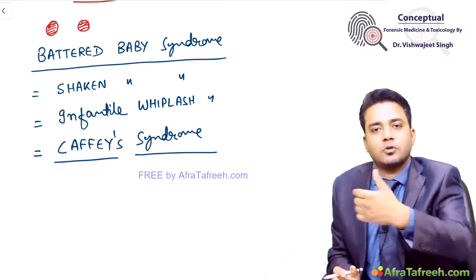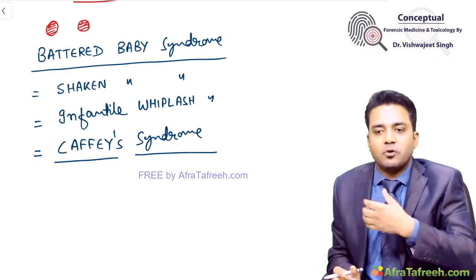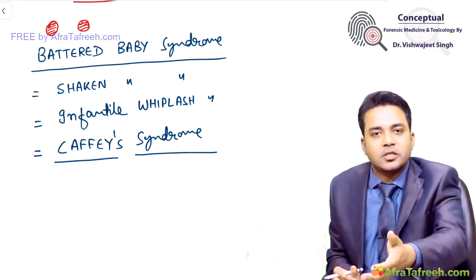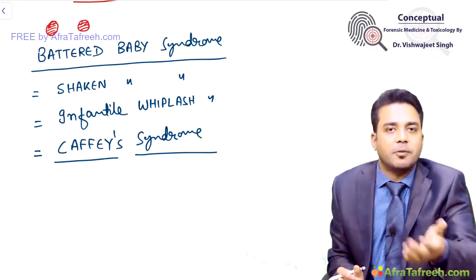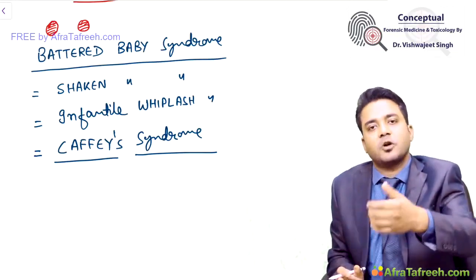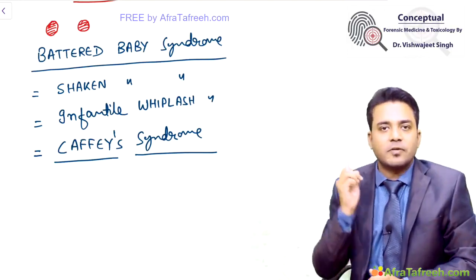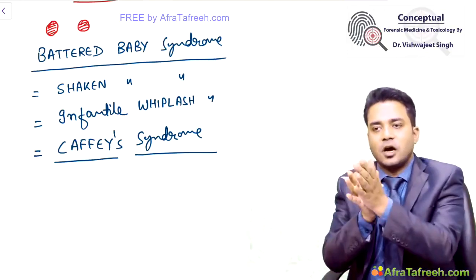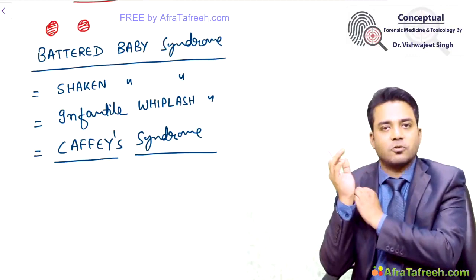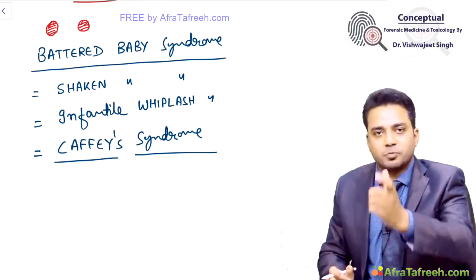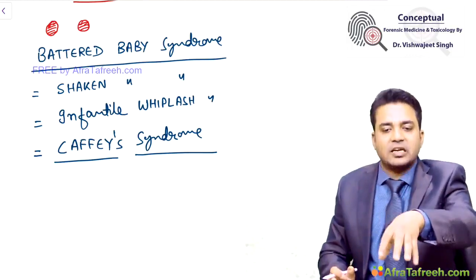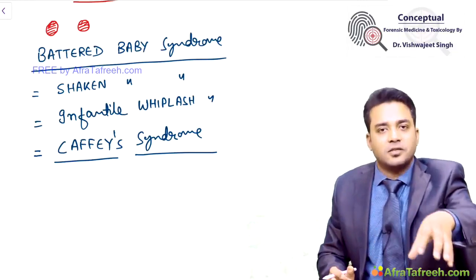Suppose the child comes to the casualty. If I am looking at, okay, reddish abrasions are also there. Brownish black scabbed abrasions are also there. And reddish brown scabbed abrasions are also there. So injuries are less than 12 hours old. Injuries are between 3 to 5 days also. So I will have a suspicion in my mind, okay, this child can be a battered child.